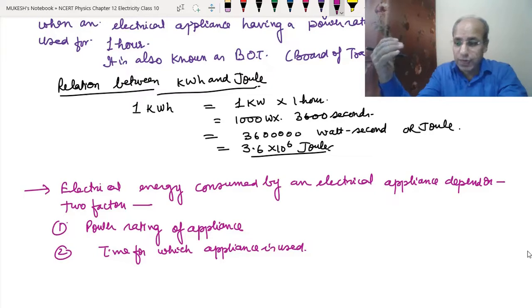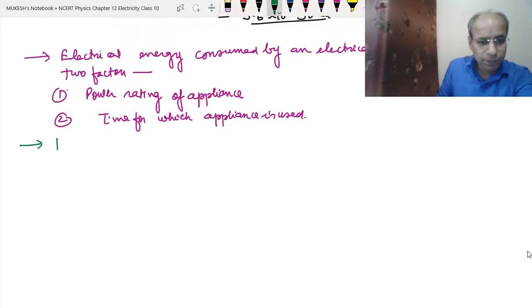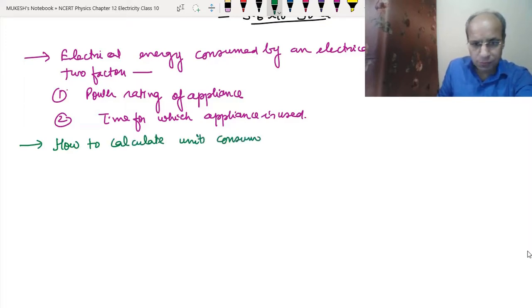So now we will see how to calculate units consumed and the cost of electrical energy consumed.